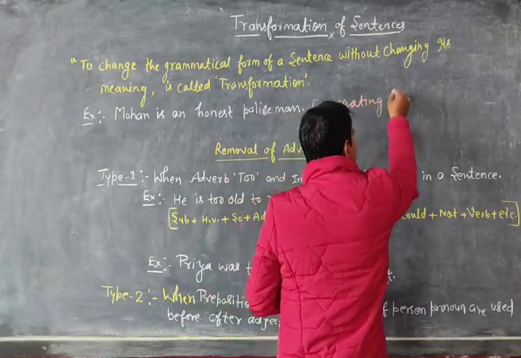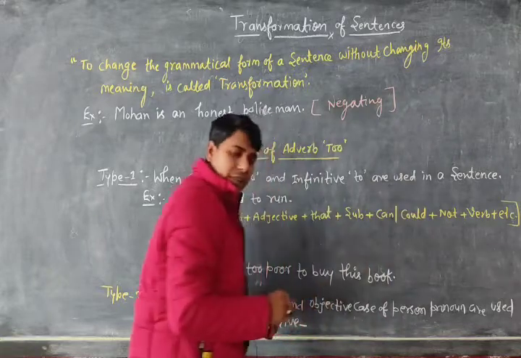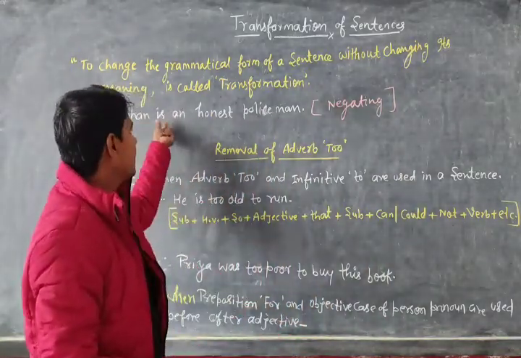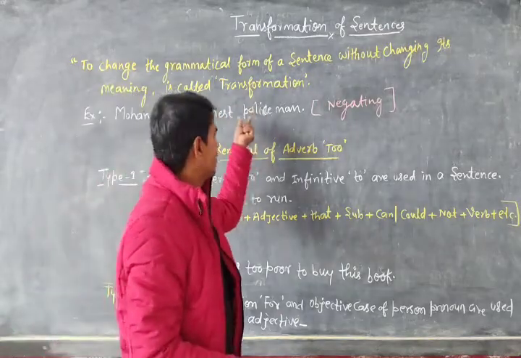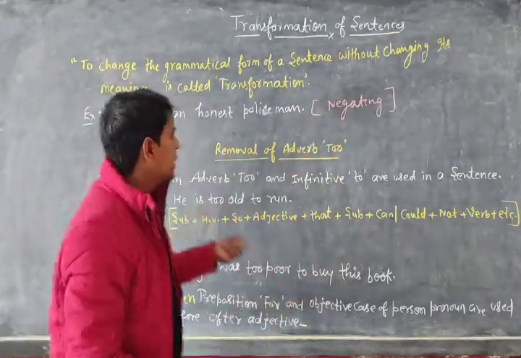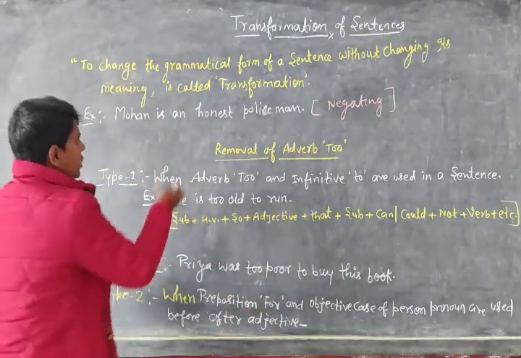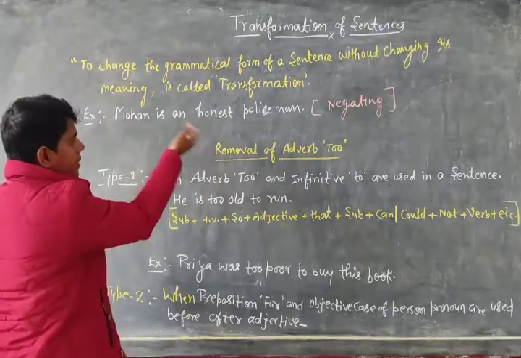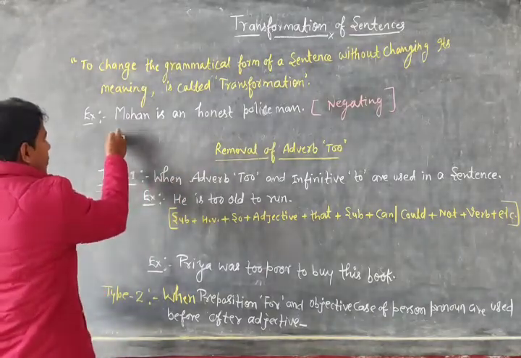The teacher asks you to transform the sentence into a negative one. Many of you just use not and say, sir, the sentence is negative.